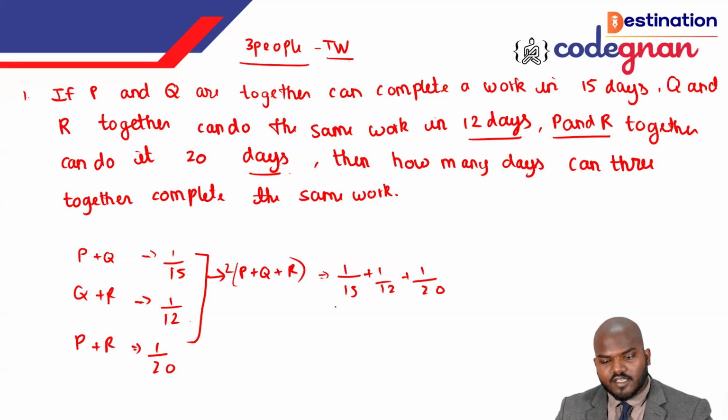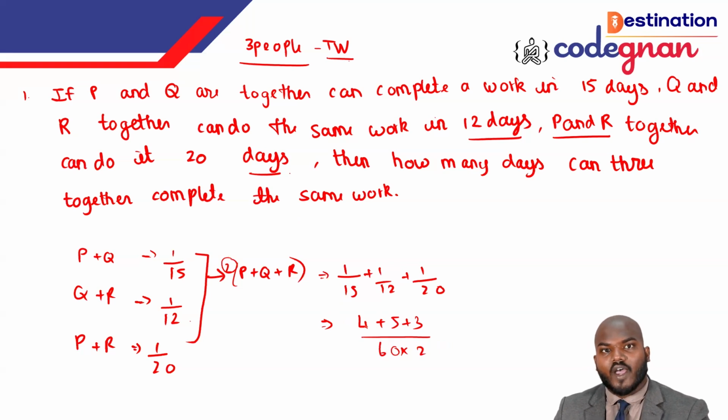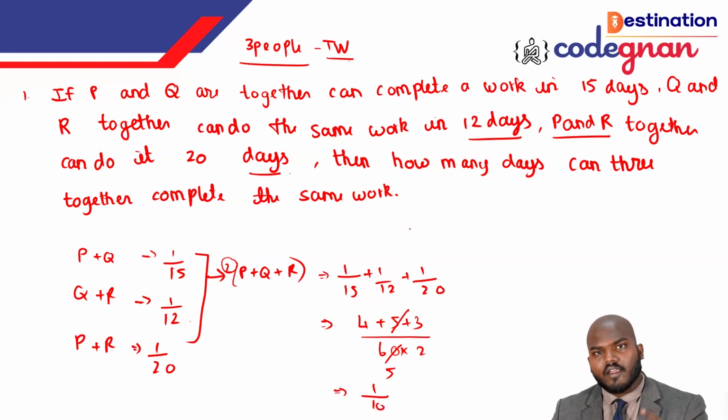If you do this, guys, it will give you the value 60 as LCM. But you must take the 1 by 2 as well, because of the 2. If you work it out, it will give you 4 plus 5, 9, 9 plus 3, that is 12. So 12 over 60 will give you 1 by 5, and with the 1 by 2 you are left with 1 by 10. So PQR's 1 day work is 1 by 10 part.